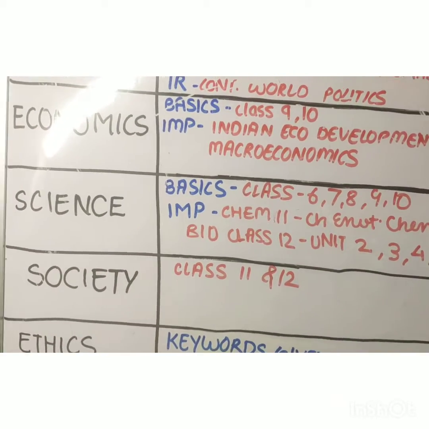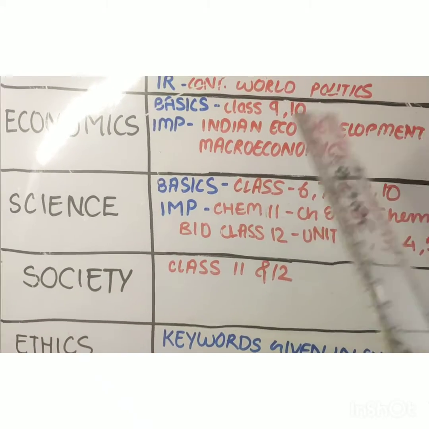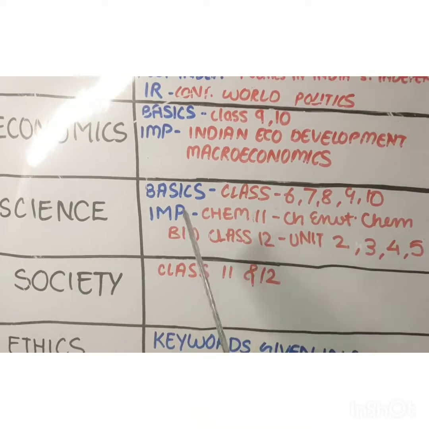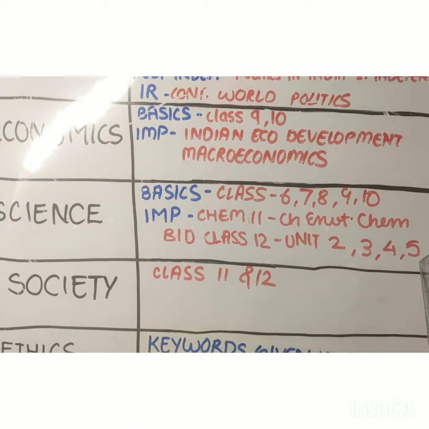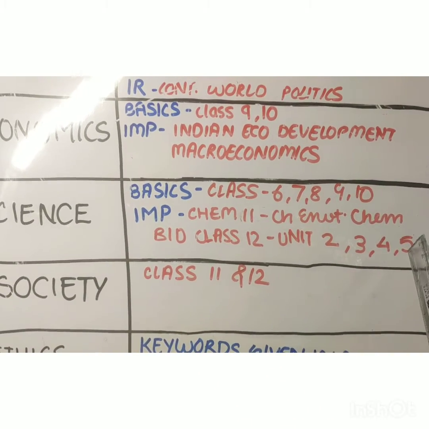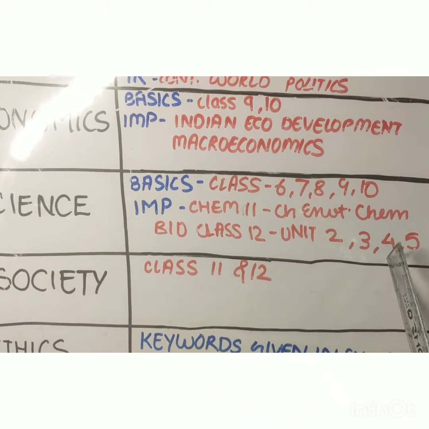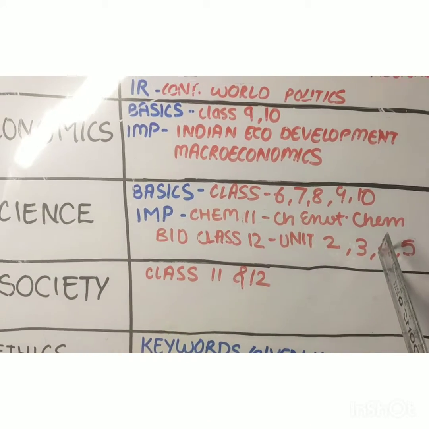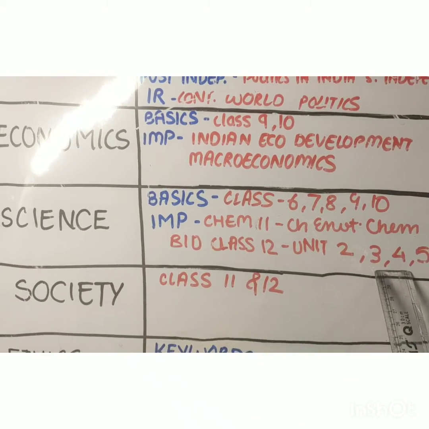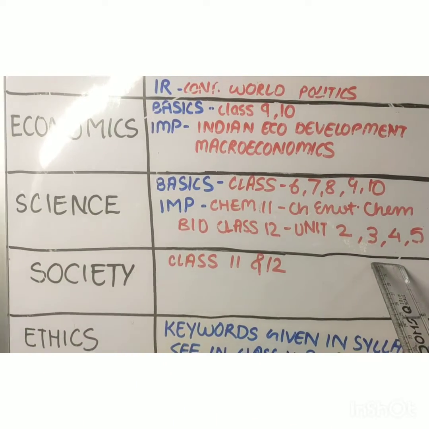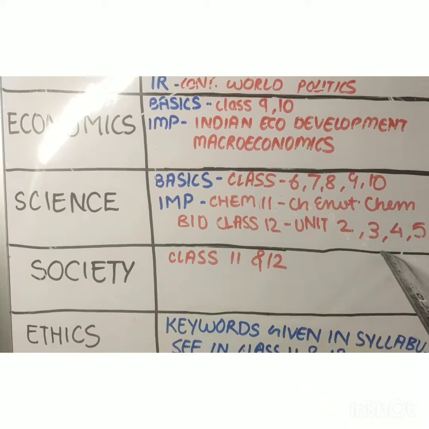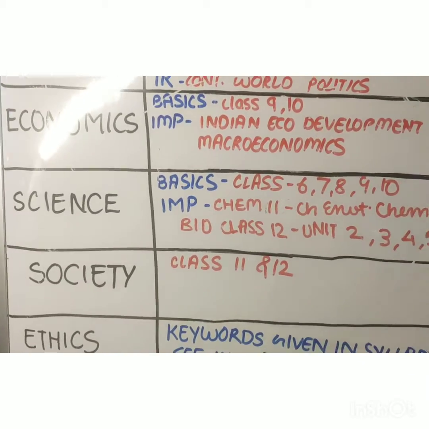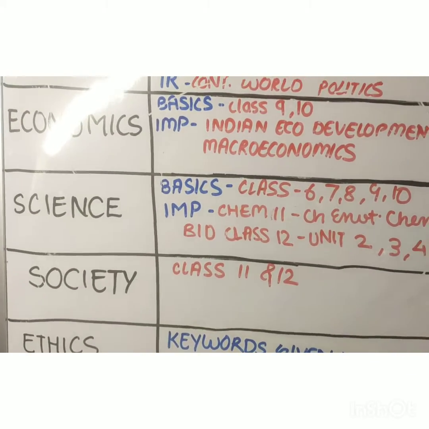Then the important science books in NCERTs are: in class 11th chemistry, you have to read the chapter Environmental Chemistry. And for class 12 biology, generally aspirants are told to read the last unit on environment, but I would suggest you read units 2, 3, and 4, because they include topics such as molecular basis of inheritance, biotechnology, and enhancement in food production. Biotechnology is especially essential for the science and tech part, and people are not understanding the basics of it and just read current affairs, and then they get confused when statement questions are asked in the examination. So read all these units. I can guarantee you will all benefit from this.